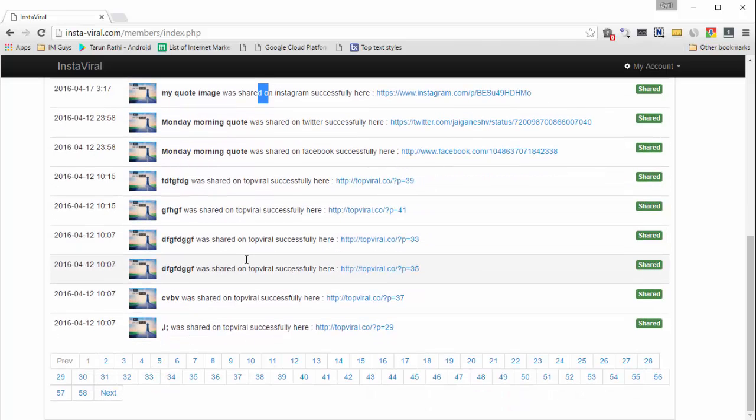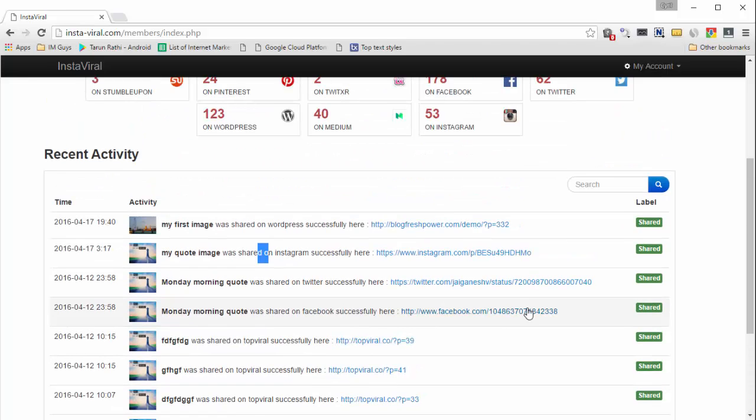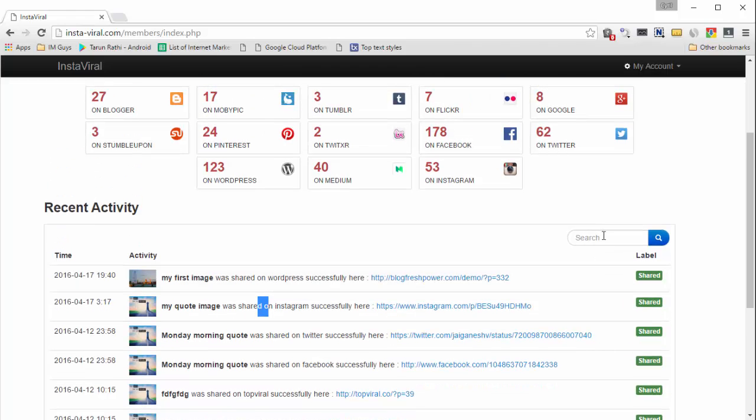So you will see the complete list of all the places where each image was shared, and you can browse through these pages. This is totally transparent. You know exactly what's happening, and Instaviral keeps track of everything. You can even search. If you want to search for a particular image or a particular network, you can type in a keyword, and Instaviral will filter down to only those results.